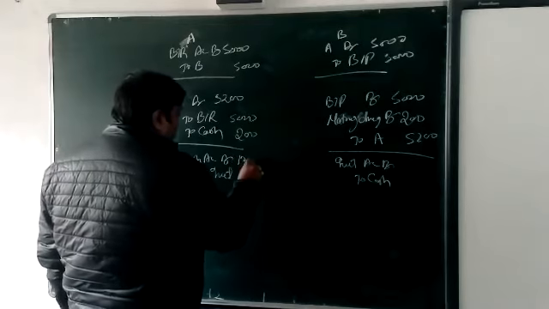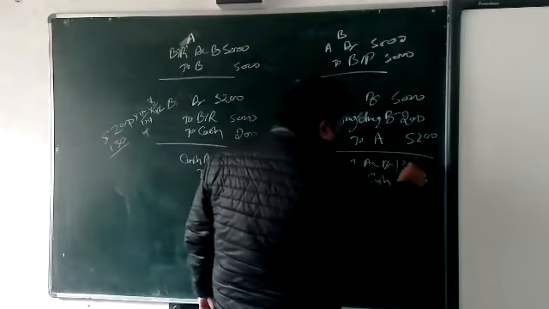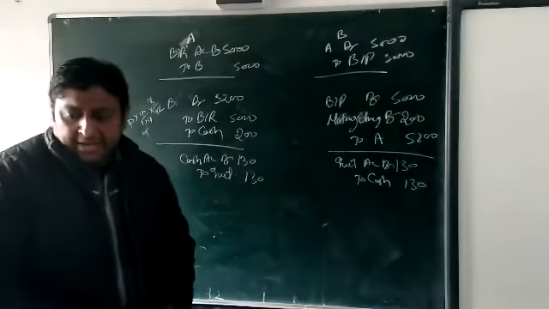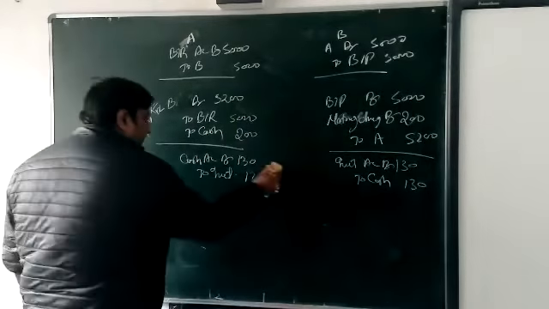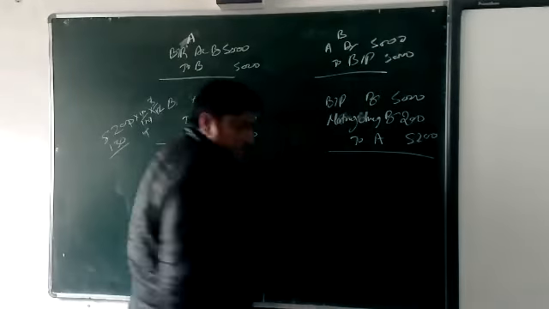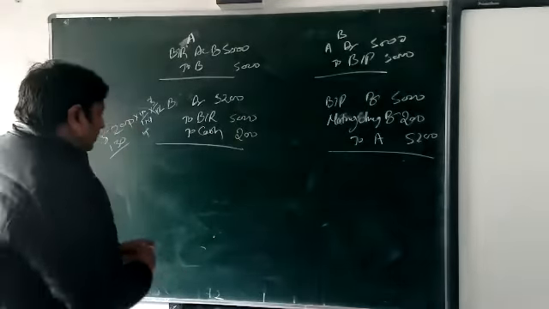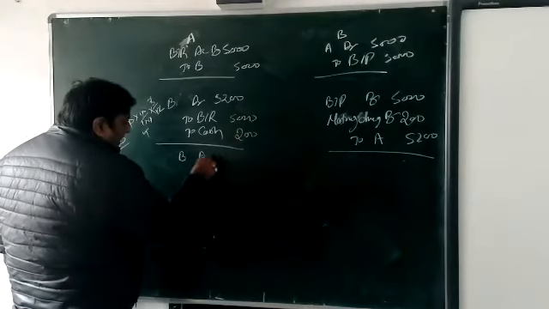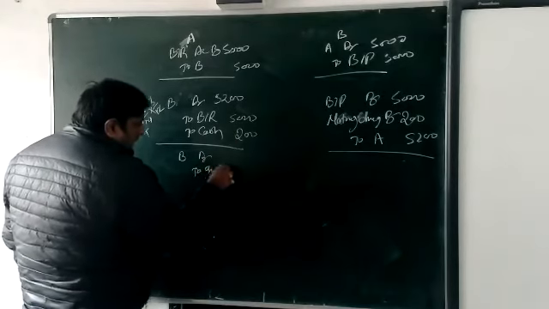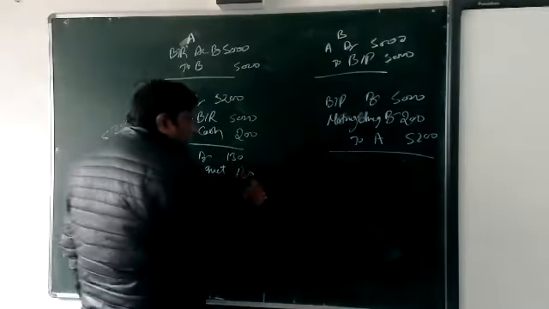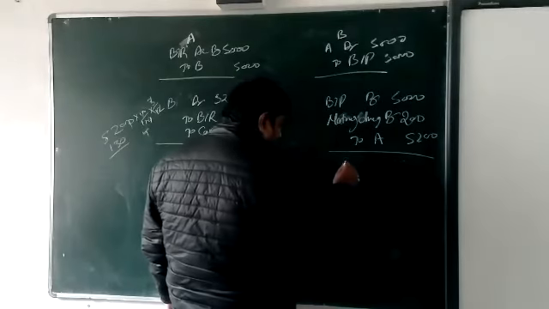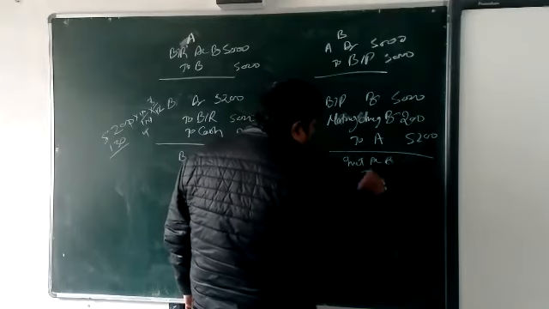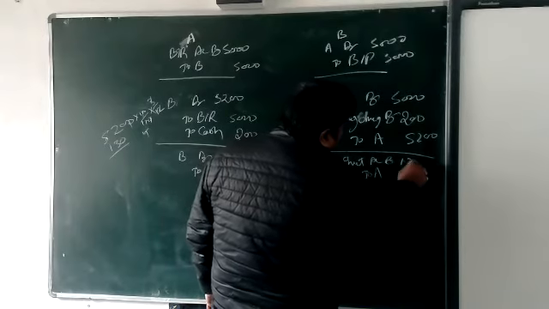The amount is 130, 130. Finished? If they are not paying in cash, then B debit interest 130, 130, and here interest account debit to A 130 and 130.